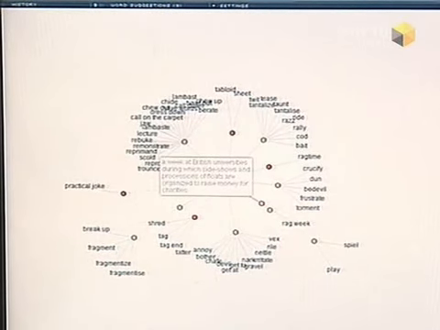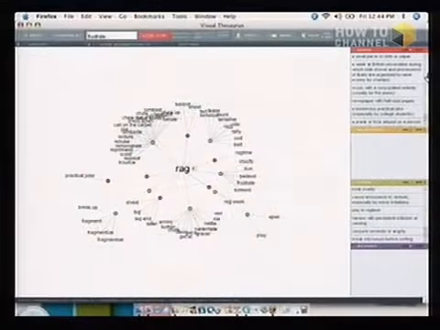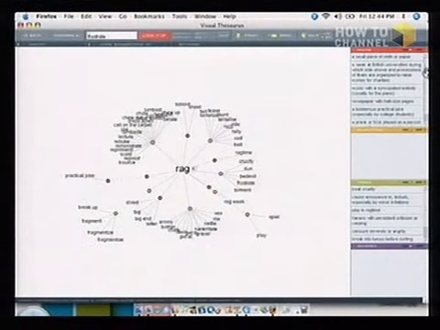And then again on the right-hand side, if we zoom out a little bit, you can see the different definitions for this. That is really cool. We're not done though. We can see what other things you can do with this. You can also print this map. You can email the map to a friend, as a JPEG. That's nice.